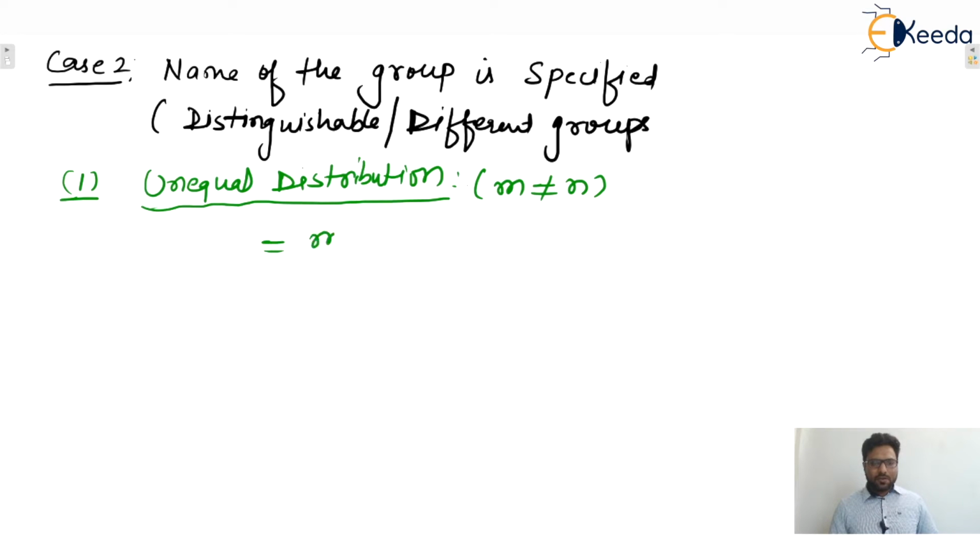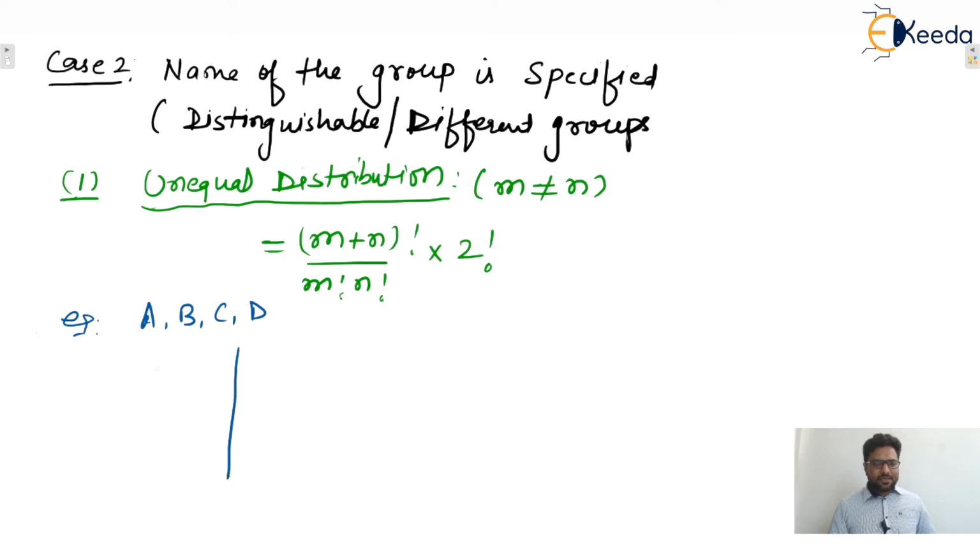So here the total number of ways will be (m plus n) factorial divided by m factorial into n factorial, multiplied by 2 factorial. Why? Because there are two groups, so whatever combinations you write, we can swap these, so we multiply with 2 factorial. Let us consider one example. Let's say 4 different objects are there, this is group 1 and this is group 2. The name is specified, so we can differentiate among the groups.